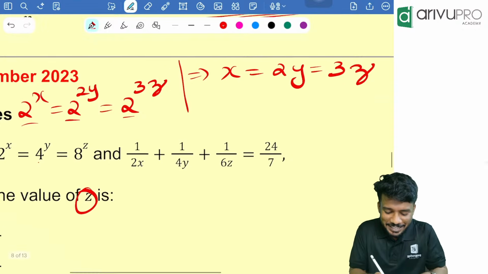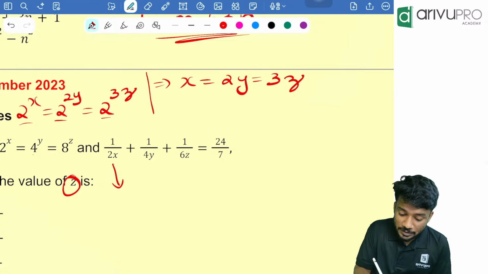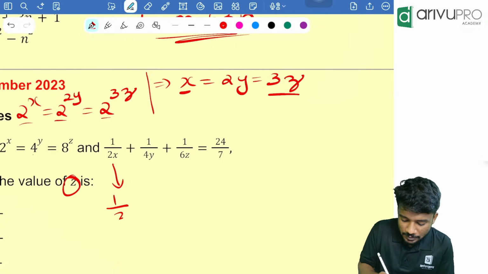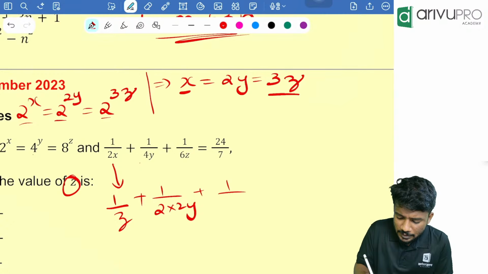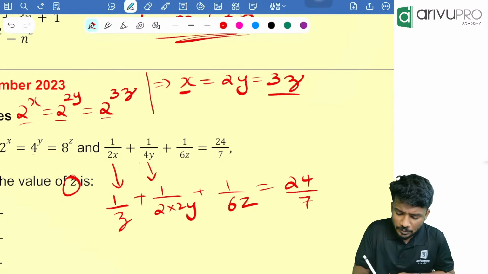Then people, you tell me what is 1 by 2x? 1 by 2x is nothing but, x value is how much? 3z. So can I write it as 1 by 2 into 3z, plus 1 by 4y, which is 2 into 2y, plus 1 by 6z, which is equal to 24 by 7? Yes.